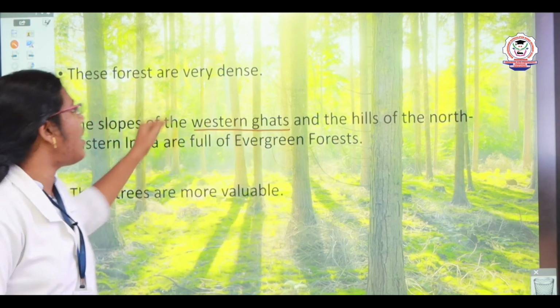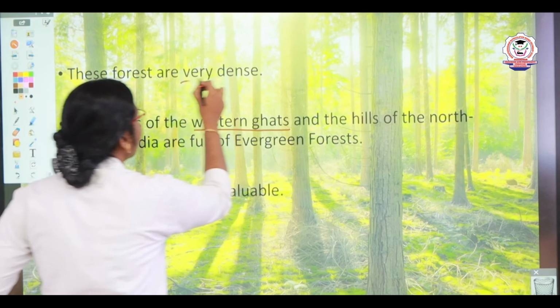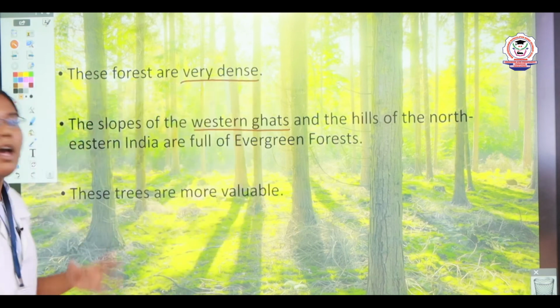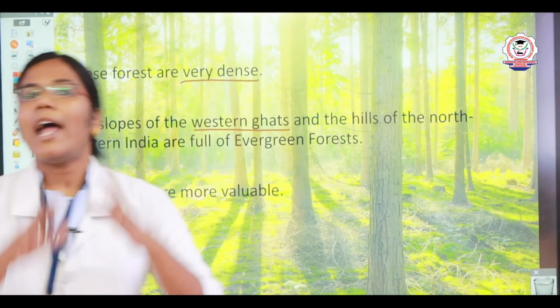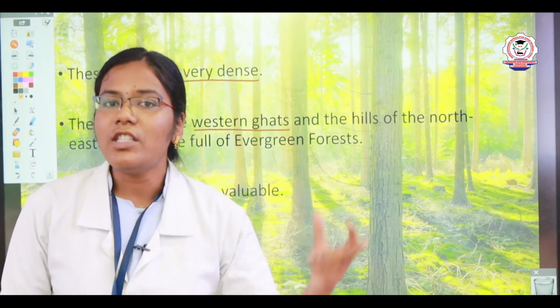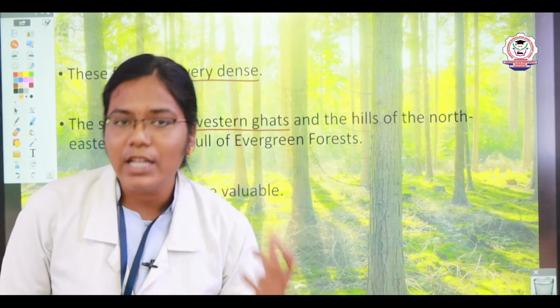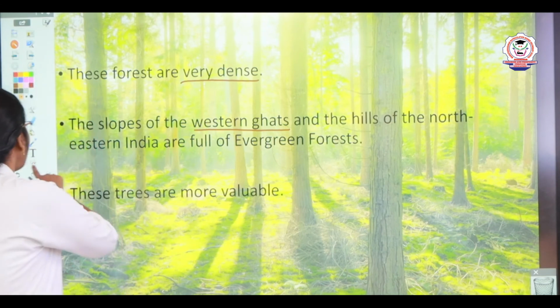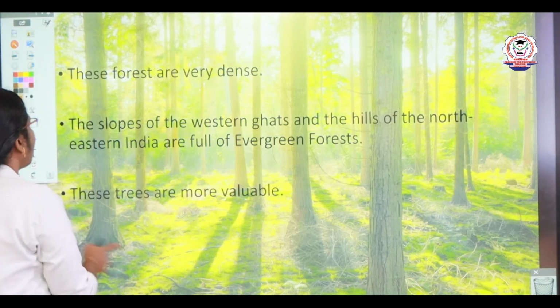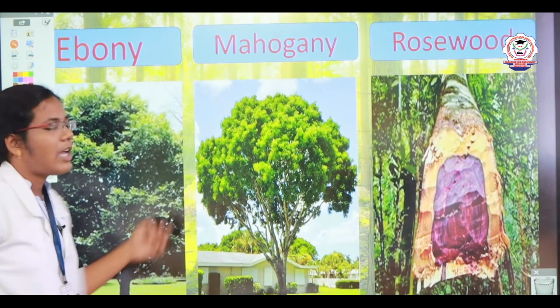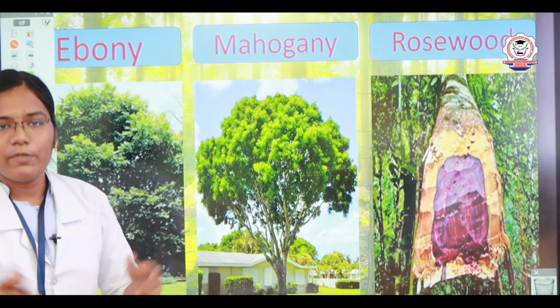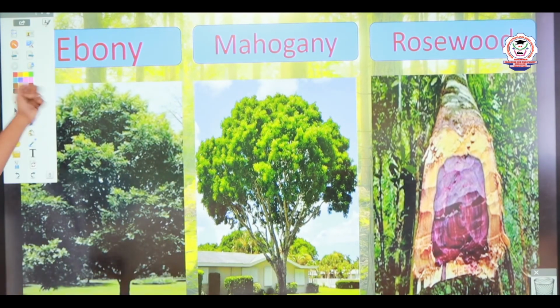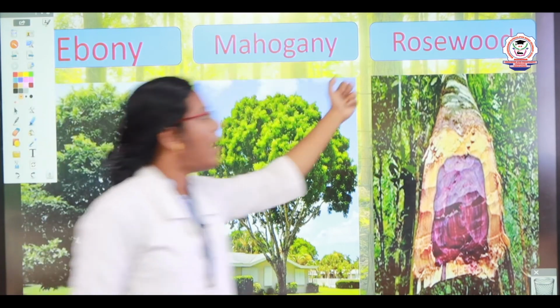It is said to be a very dense forest, and these types of forests consist of some valuable trees like ebony, mahogany and rosewood.